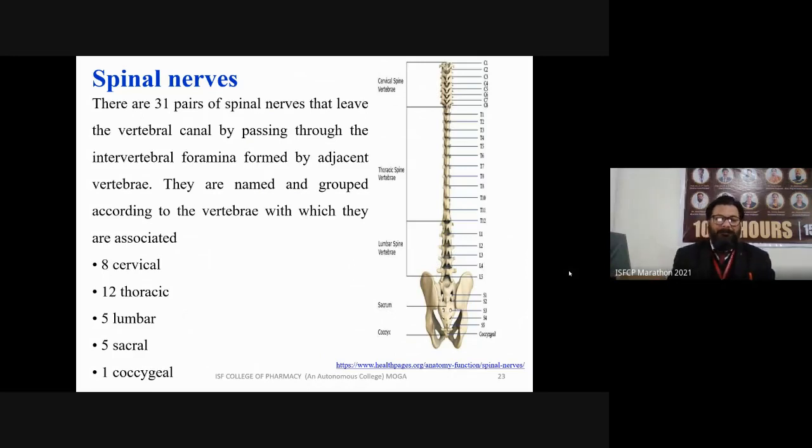They are named and grouped according to the vertebrae with which they are associated: 8 cervical, 12 thoracic, 5 lumbar, 5 sacral, and 1 coccygeal. So there are a total of 31 pairs of spinal nerves.